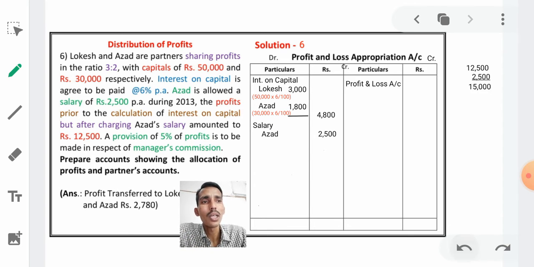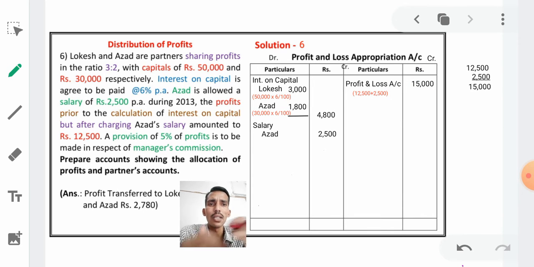Just see, total profit is 15,000, right? Next we have to take here 15,000 as a profit and loss account. How? 12,500, that is the profit given after the charging of salary. Now we have to add salary 2,500, the total profit is that 15,000, like this.